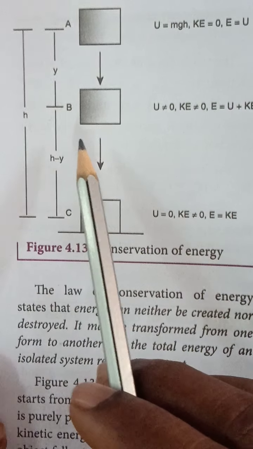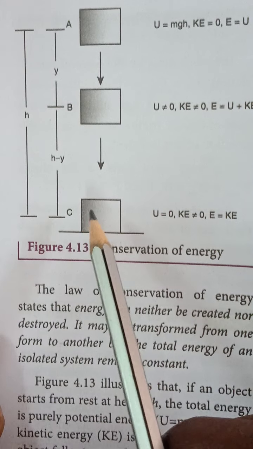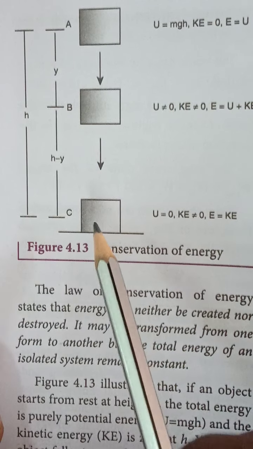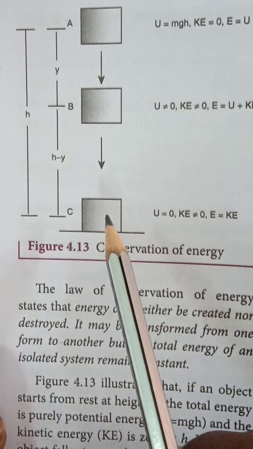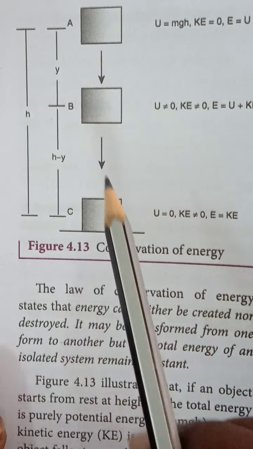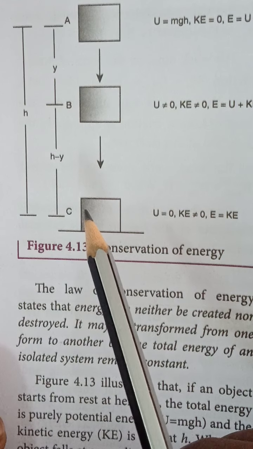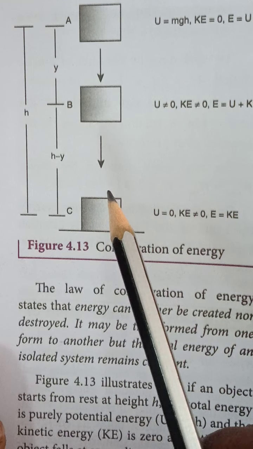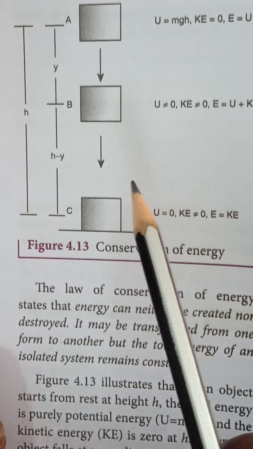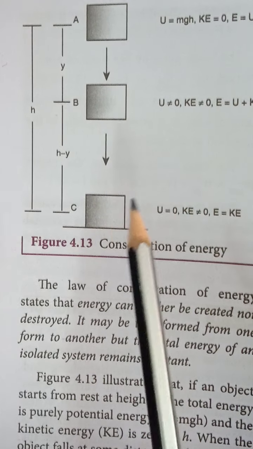Clear? When a body hits the ground, the kinetic energy is completely dissipated into some other form of energy like sound, heat, light, or deformation of the body, etc. You throw the object, it comes to the ground, it can produce a sound first. Otherwise it can produce heat, or light also. What does this mean? The energy is transferred or changed from one state to another state. So this is a best example for the law of conservation of energy.